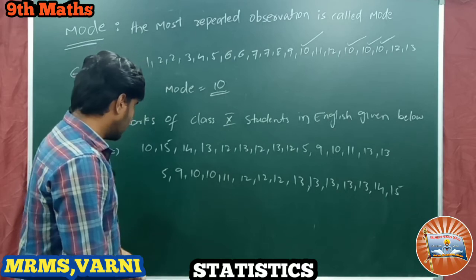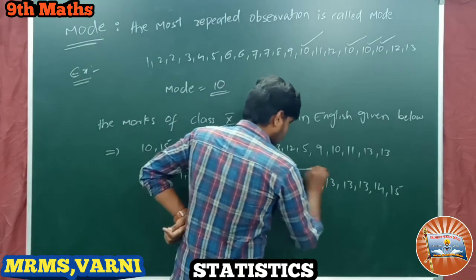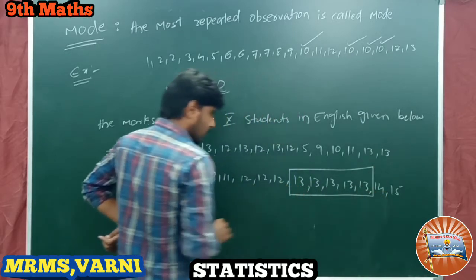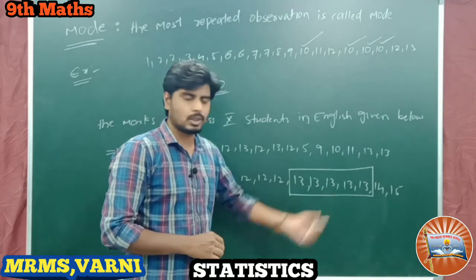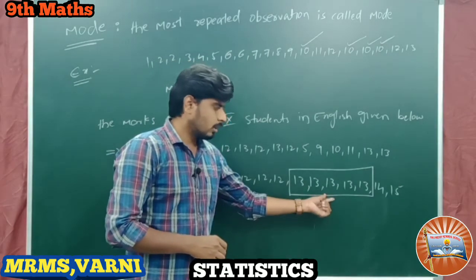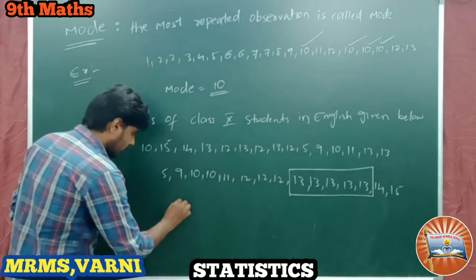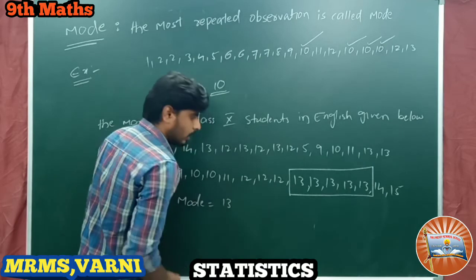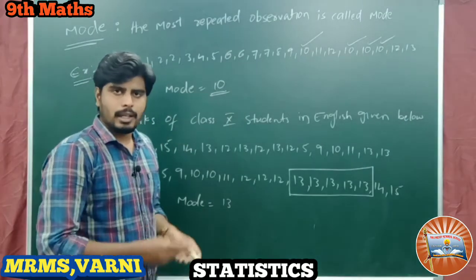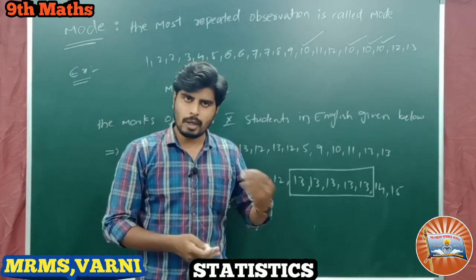In these marks, 13 is the most repeated. It means 5 students of this class got 13 marks. This is the mode marks of this class. So what is the mode here? 13. A given data can have more than one mode.